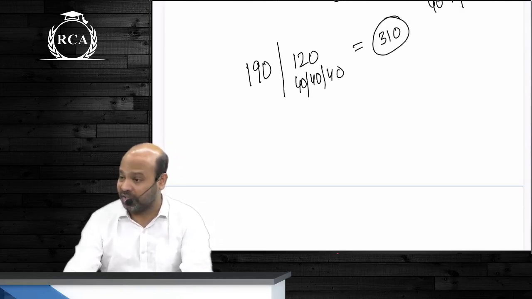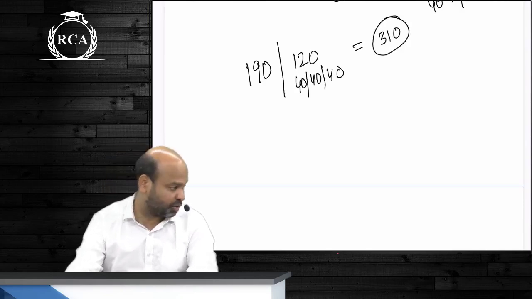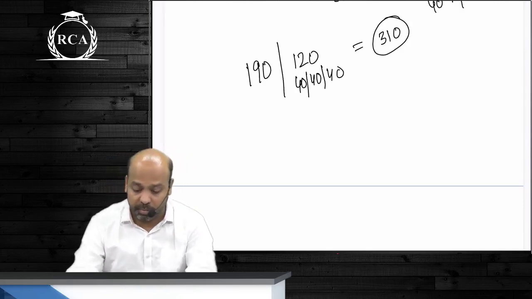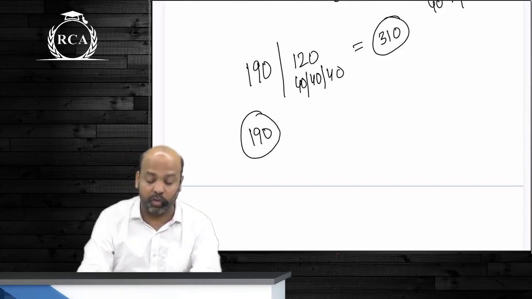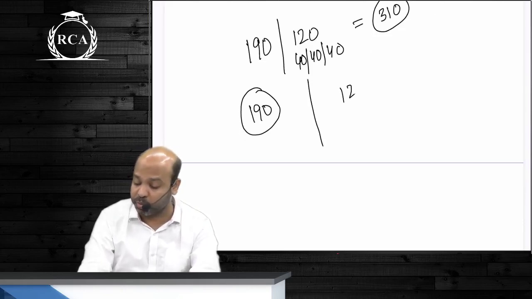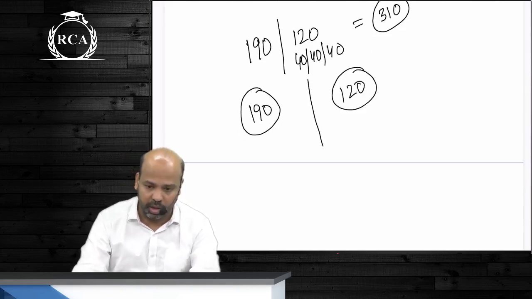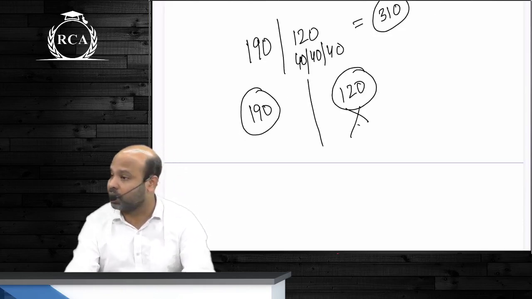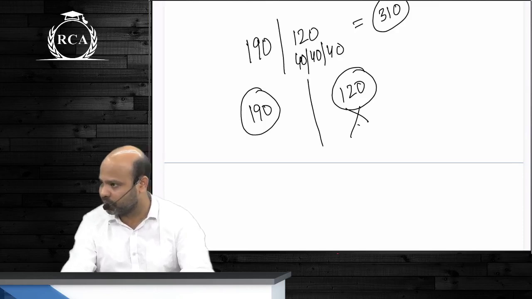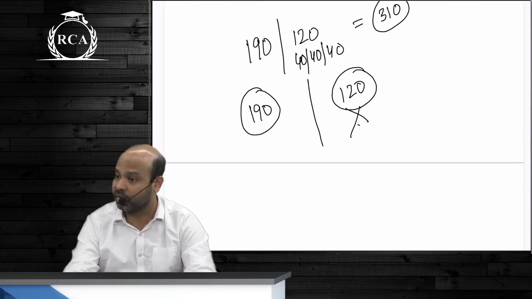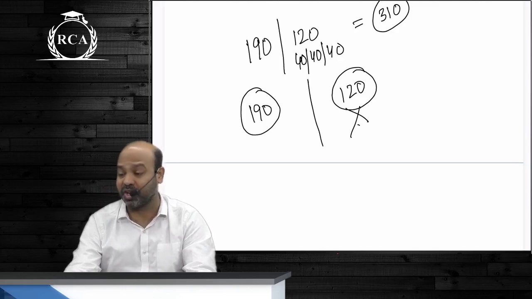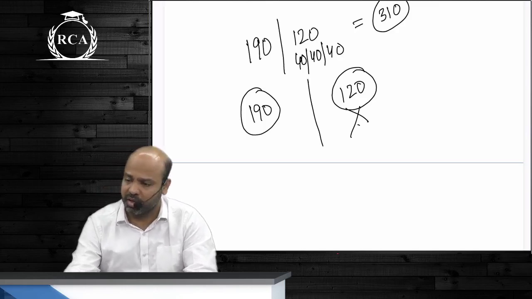10. You still clear all the 6 papers. You do not have to write any of these papers. But if you write group 1 separately, you get 190, and then you write group 2 separately and you get 120. You do not clear group 2, you will have to write all the papers of group 2 again. Are we clear? This is always the advantage of writing both the groups together, and it helps a lot.